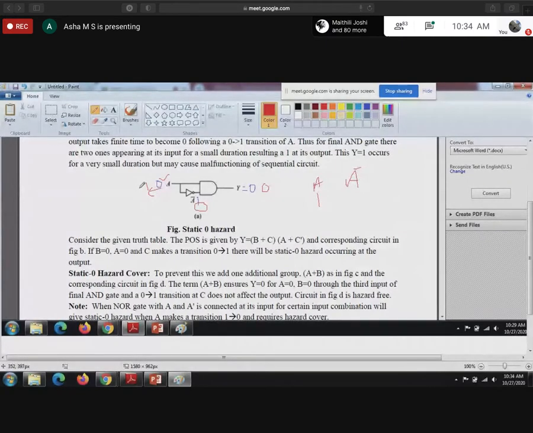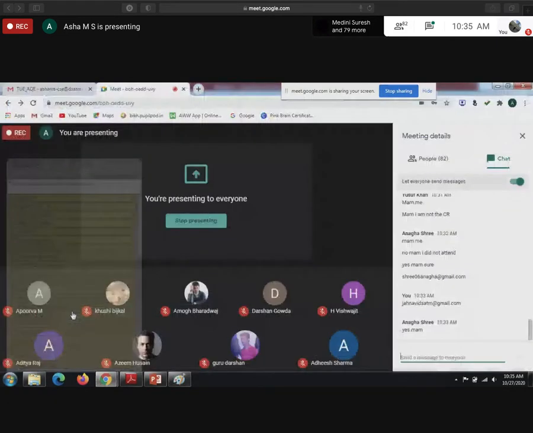Fine. Next I change the value of a to 1. What will be the value of a bar? That is 0. So output is still 0. Whatever the value of a, this function should always give 0. Now the value of a is 1. Will a bar become 0 immediately, or does it take some amount of time?